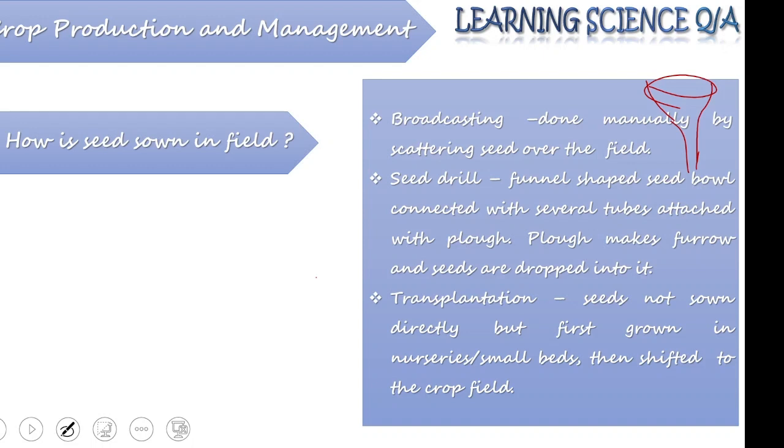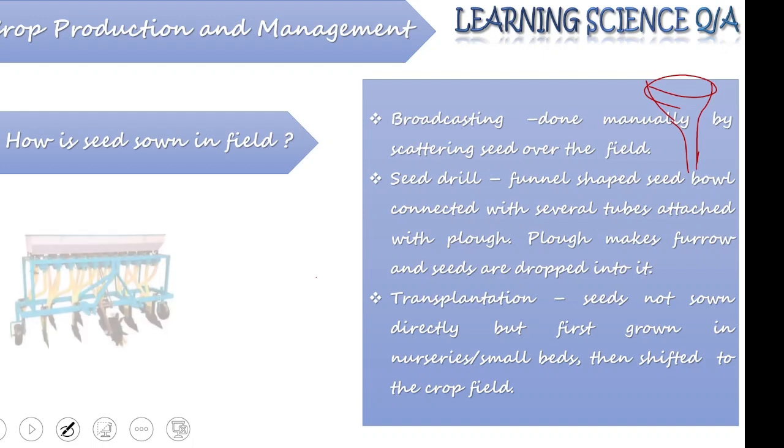Another way of sowing is transplantation, which is done with plants when you don't want to sow the seed directly into the soil. These plants are first grown in a nursery on a small bed, and then they are shifted to the crop field.